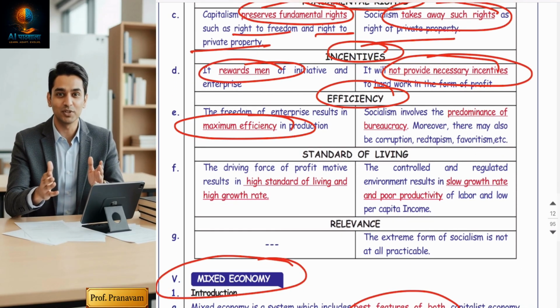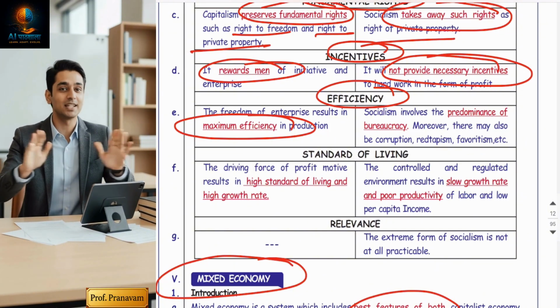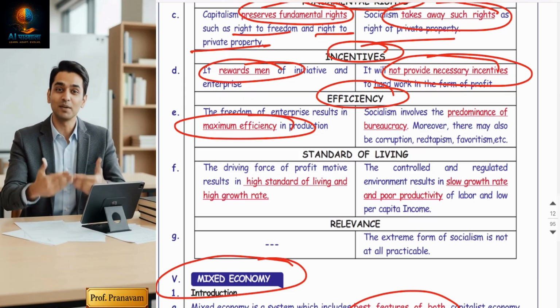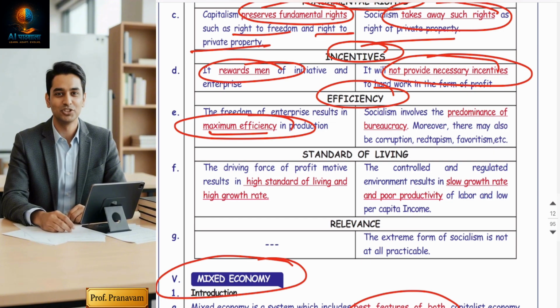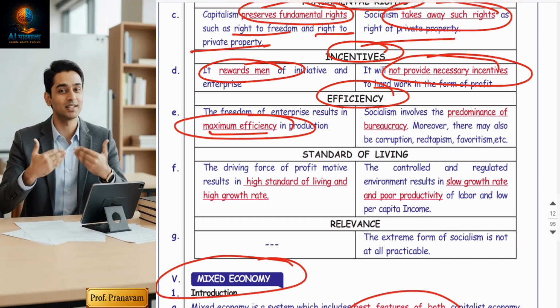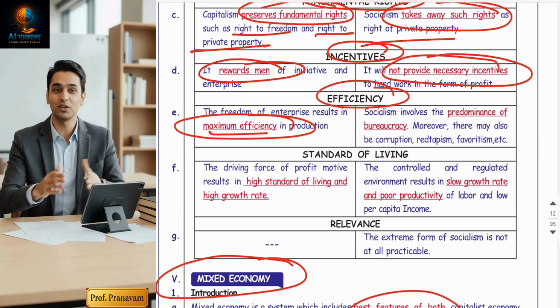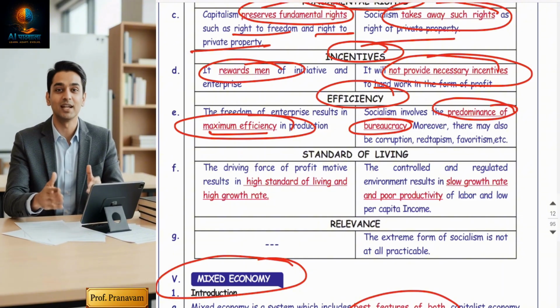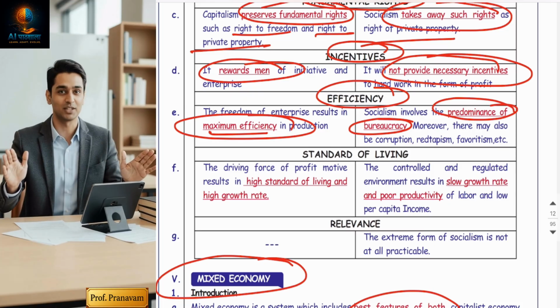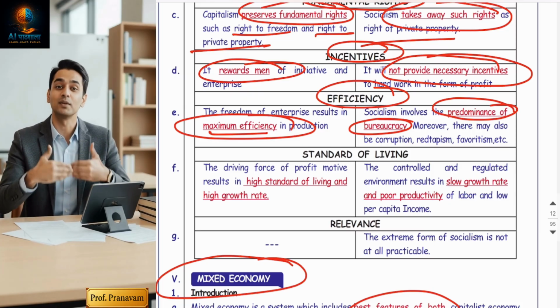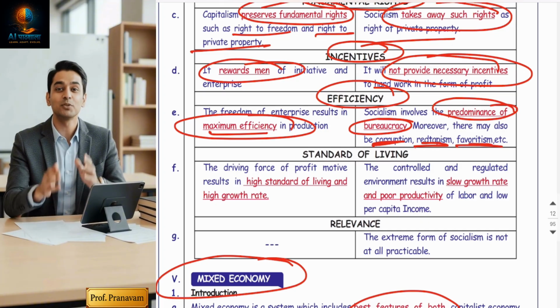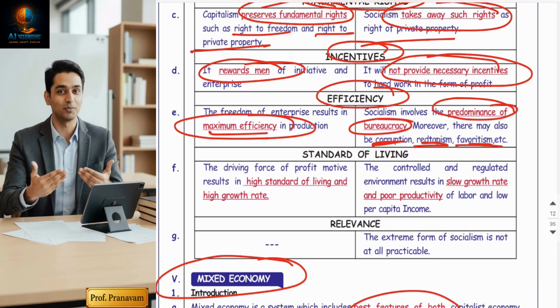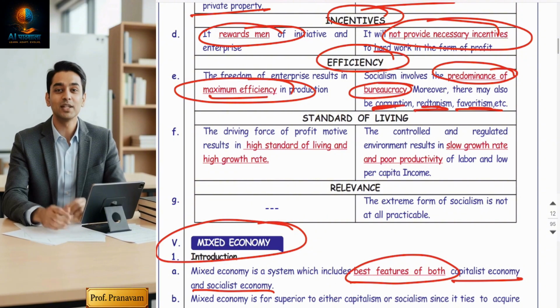Efficiency. Guys, this is the major advantage. In capitalist economy, because of profit motivation, they will always work faster, speedier, and they will work at a maximum efficiency level because they have to reduce the cost. Innovations will be there now, right, to reduce the cost. But when countries are run by the government, guys, it's a predominance of bureaucracy. Means when few people become the leaders in the country, ministers and all, then corruption, red tapeism, favoritism take place, which ruin the speediest growth of the country. So this is the disadvantage of socialism.